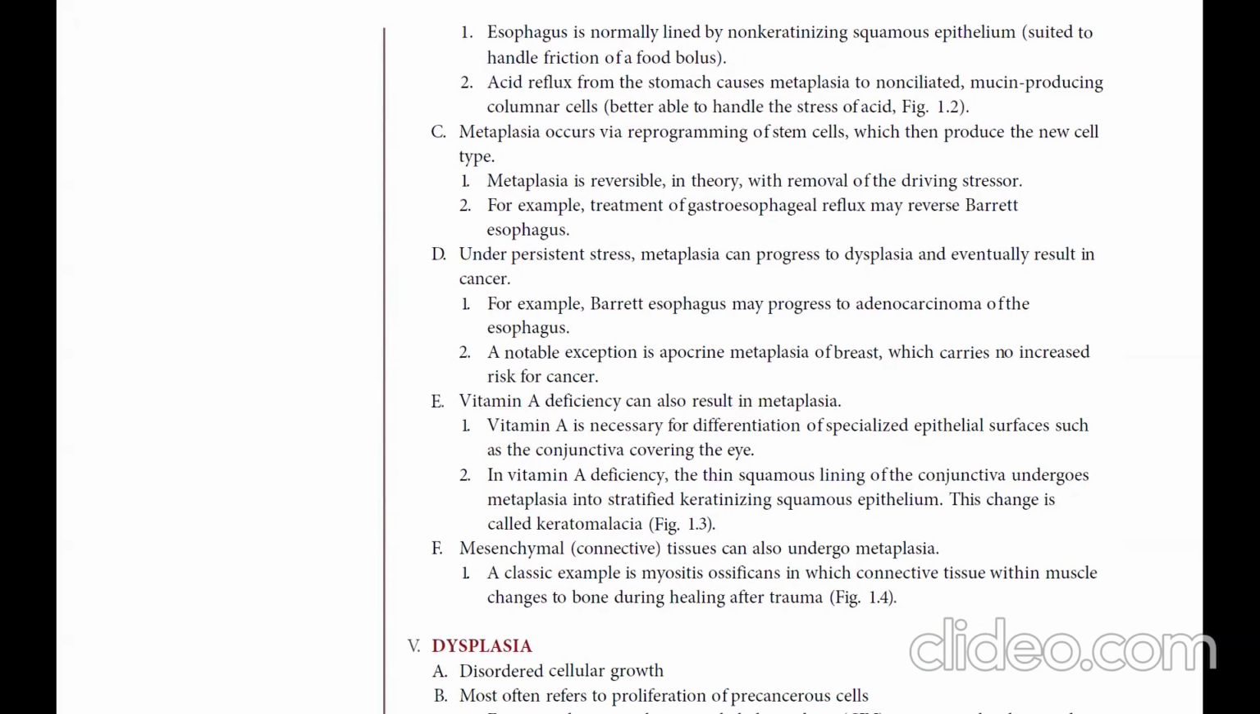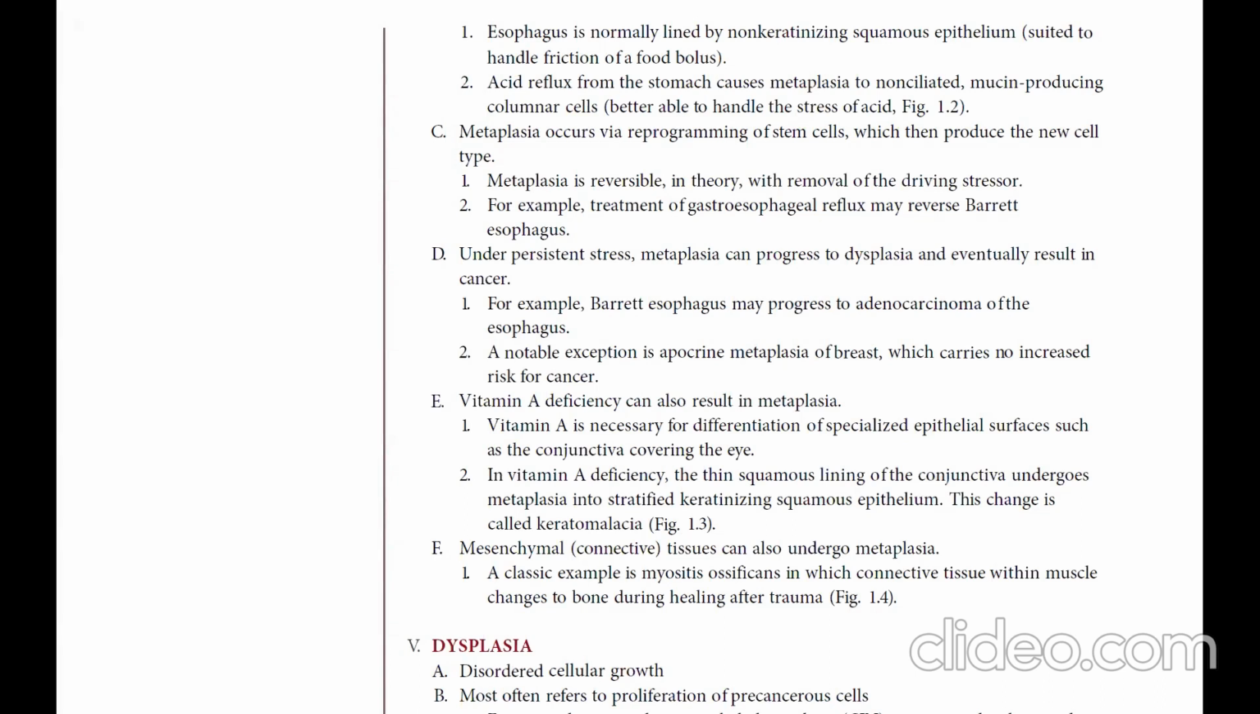Vitamin A deficiency can also result in metaplasia. Vitamin A is necessary for differentiation of specialized epithelial surfaces such as the conjunctiva covering the eye. In vitamin A deficiency, the thin squamous lining of the conjunctiva undergoes metaplasia into stratified keratinizing squamous epithelium. This change is called keratomalacia.